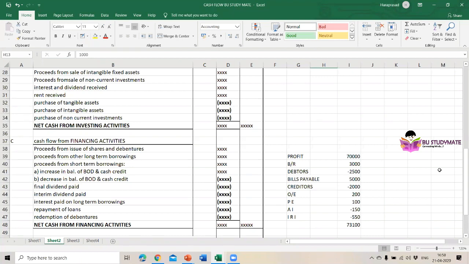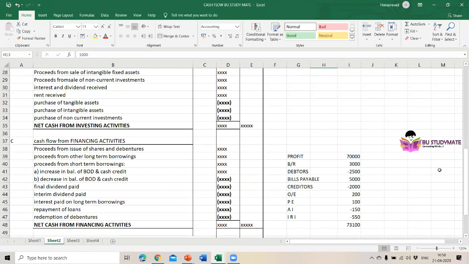Then proceeds from short-term borrowings. Here, short-term borrowings is increase in balance of a bank overdraft and cash credit. This short-term borrowing is for the working capital requirements. That's all, short-term borrowings. Then a decrease in the balance of bank overdraft and cash credit account.